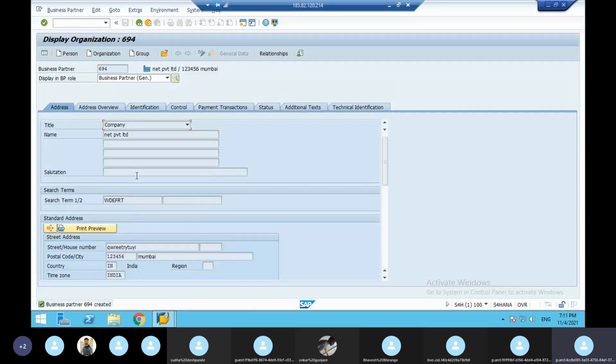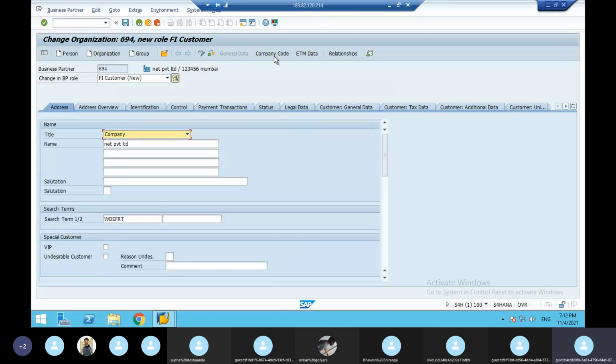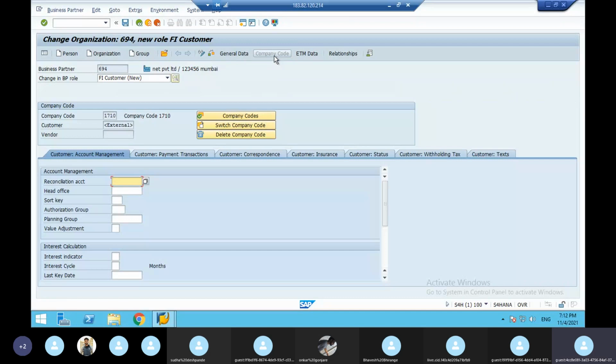FI department means it is a company code. That is why you click this switch between display and change. You click this pen mark button, then here for BP role, business role, you give FI customer. If you give FI customer, then it is called FI department. How do you know it is FI department? See here, company code has come. Just give the company code. Here you need to click switch company code, and you have to give your company code. My company code is BPL.